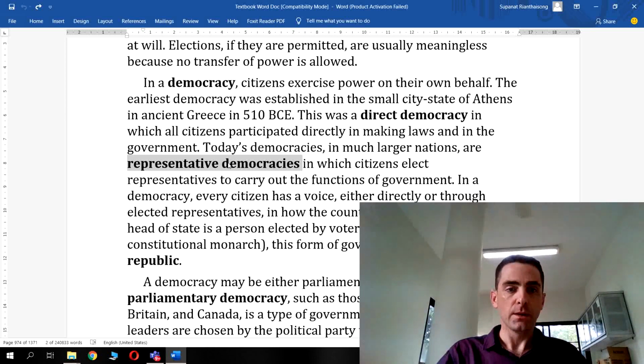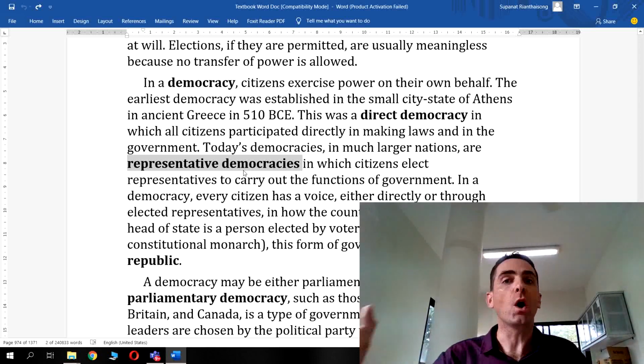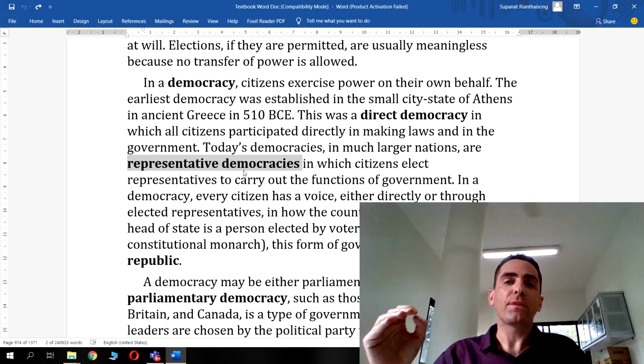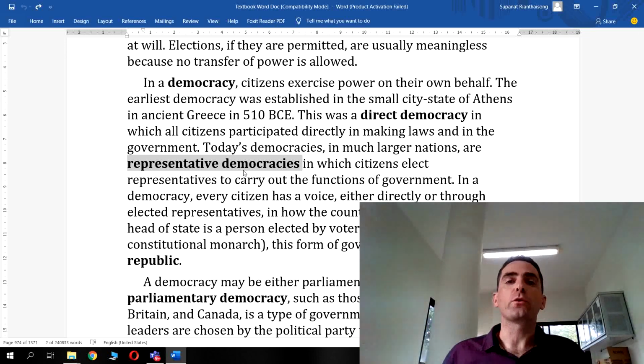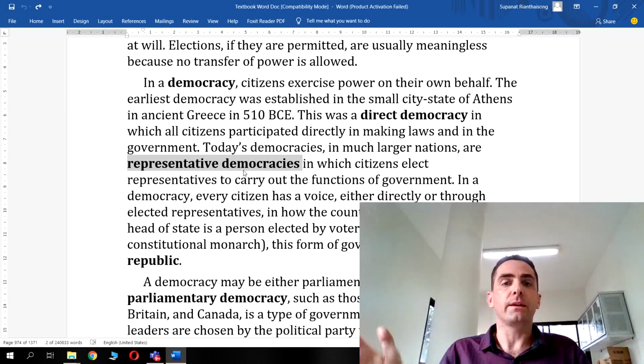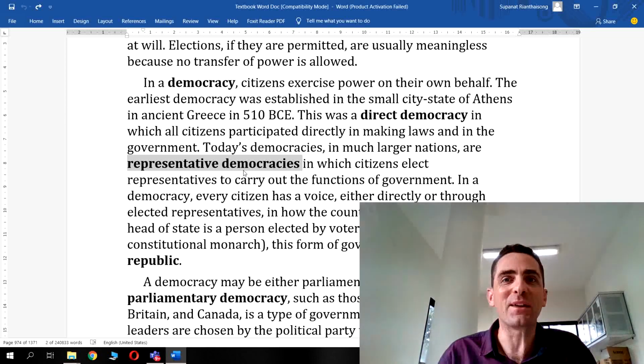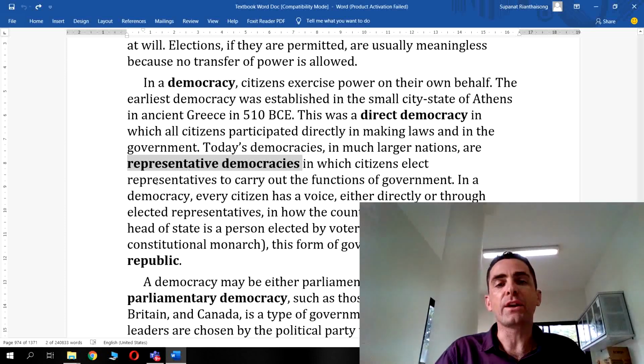Same in the US. This is different to direct democracy because the citizen doesn't have the power to directly influence law and policy, but they do that indirectly through a representative who goes to Parliament or the government for them. This is also known as indirect democracy for that reason.